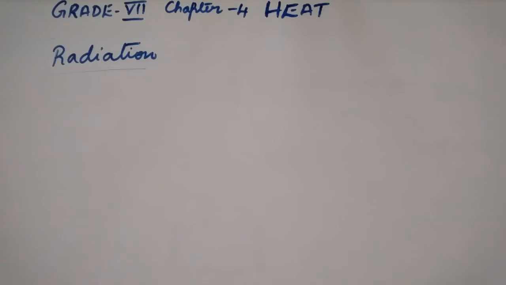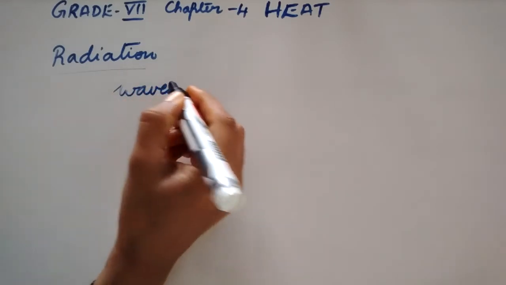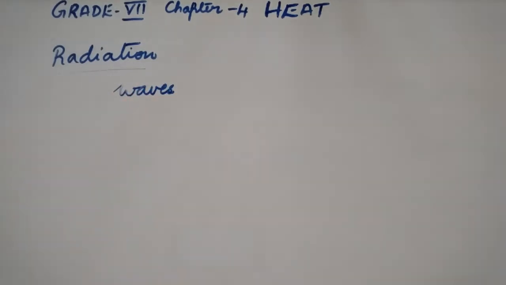There is another mode of heat transfer by which heat from the sun reaches us, and that is radiation. In this method, heat travels in the form of waves. And this mode does not require any medium for the heat to flow, and it can take place in vacuum.